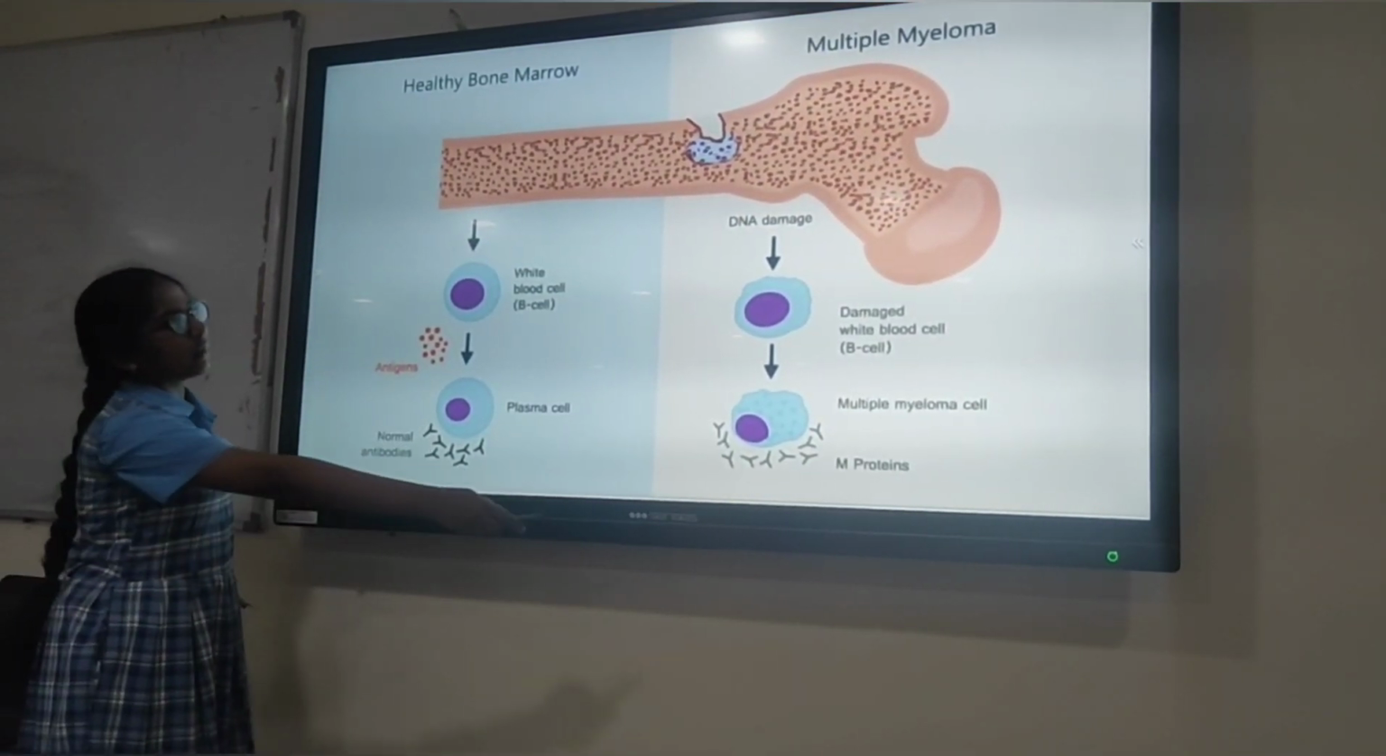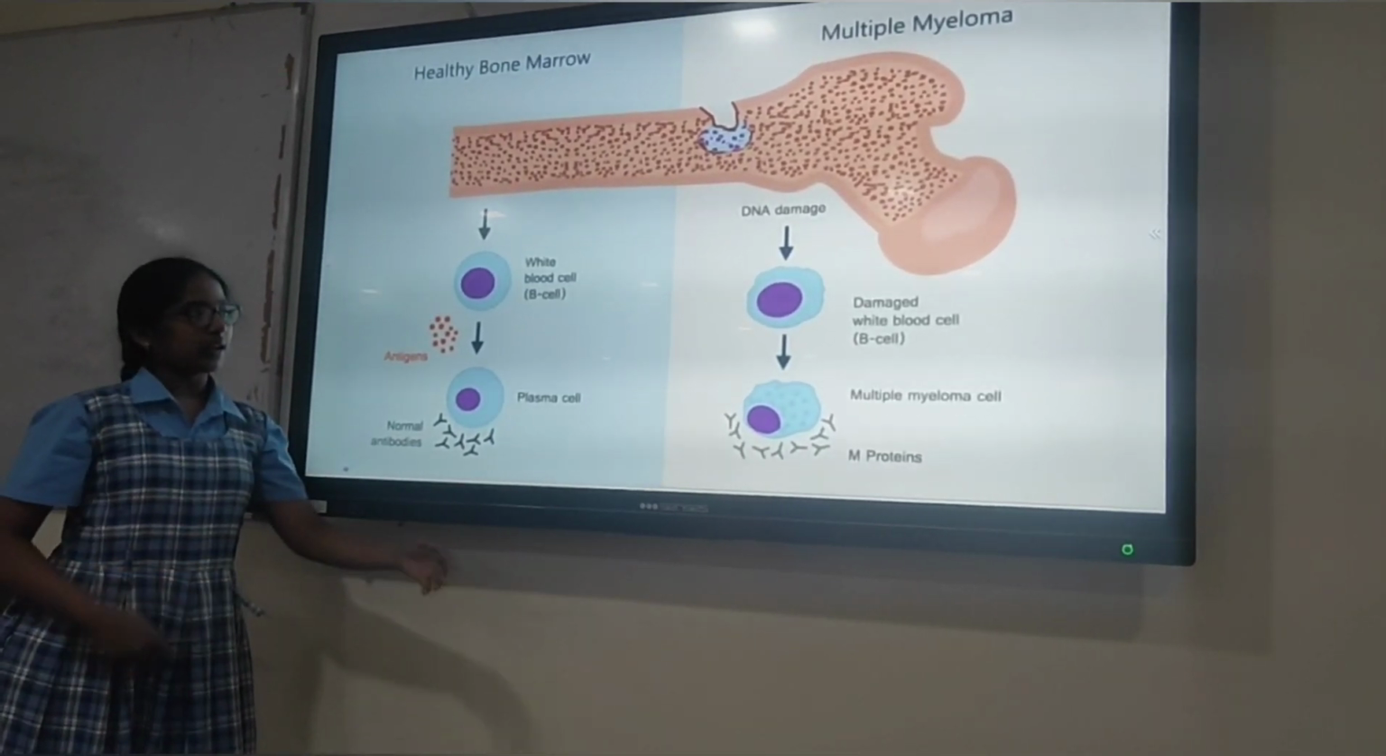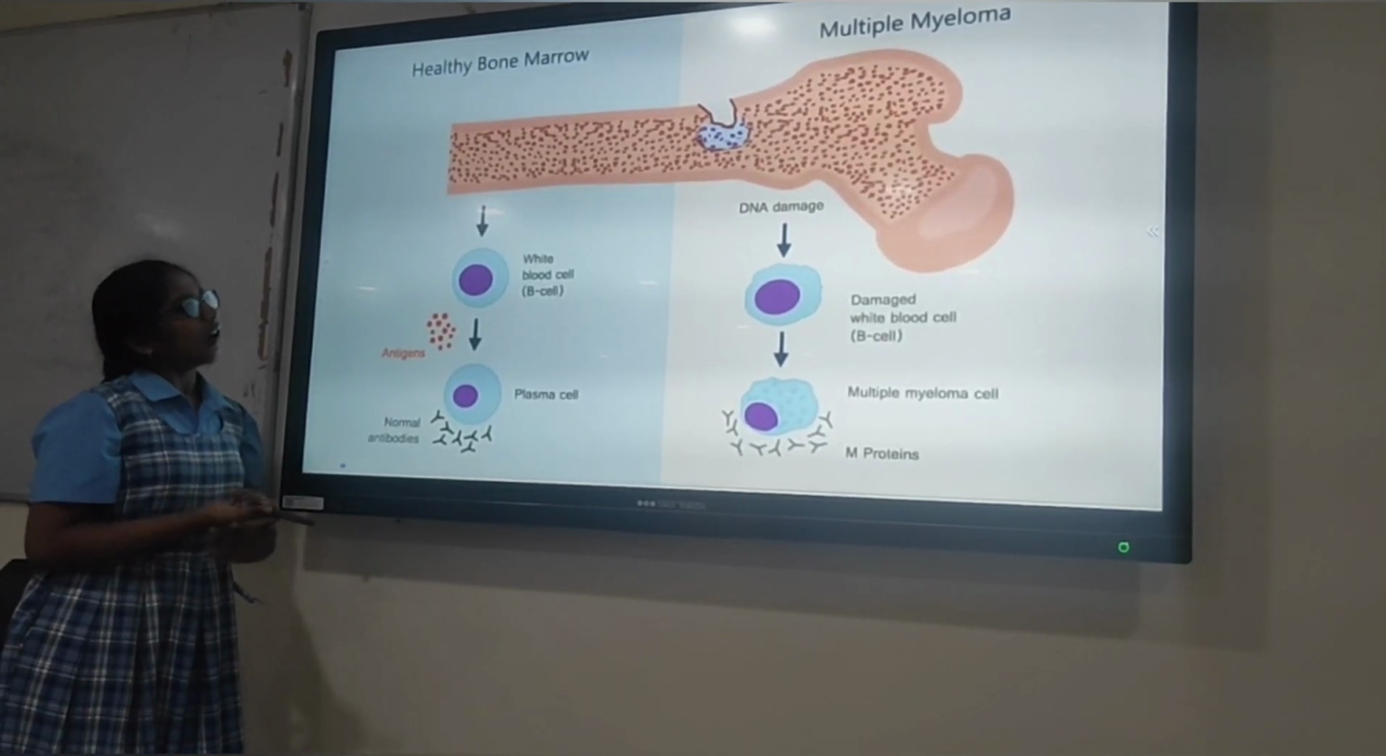The multiple myeloma affected white blood cells are like this. They do not produce antibodies, so that the disease can easily occur.